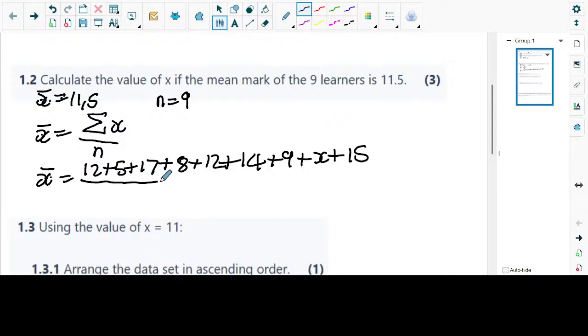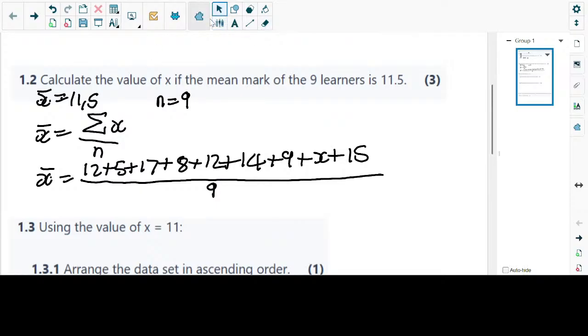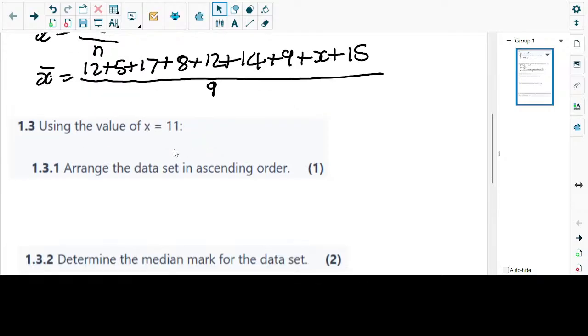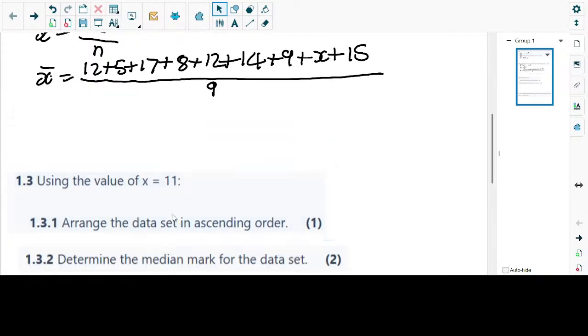So we're going to divide by the total number, which is going to be 9 again. So we put everything all over 9. Now instead of x bar, you can remove the x bar, because we know what x bar is: it's 11,5. Now we're going to add everything up except x. Let's add everything up there.